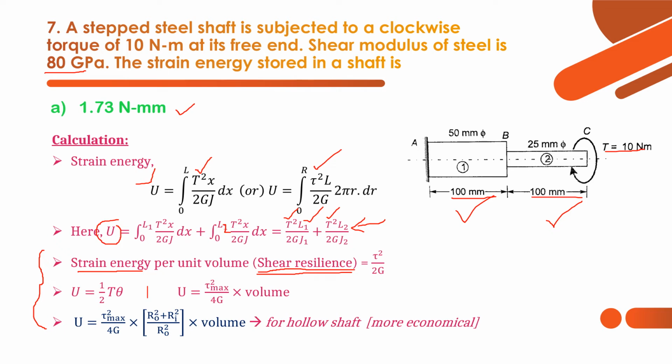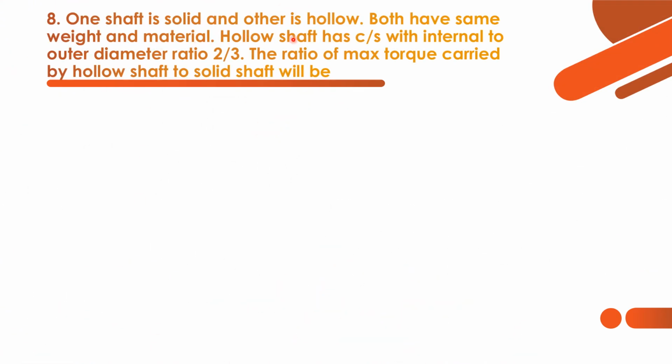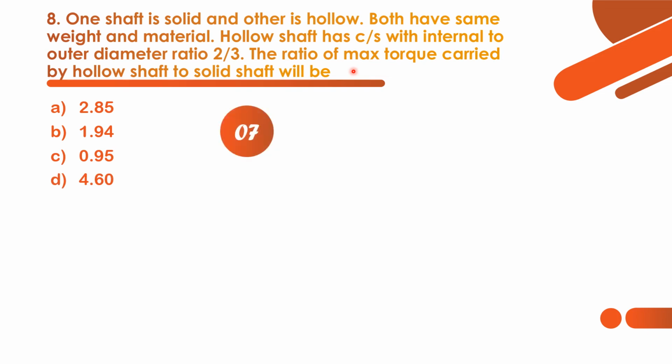Now let's move on to the next one. One shaft is solid and the other is hollow. Both have the same weight and material. Hollow shaft has a cross section with the internal to outer diameter ratio 2 by 3. The ratio of maximum torque carried by hollow shaft to the solid shaft will be. So this question is purely a comparison between solid and hollow. We have to find the ratio of maximum torque carried by hollow to solid shaft.